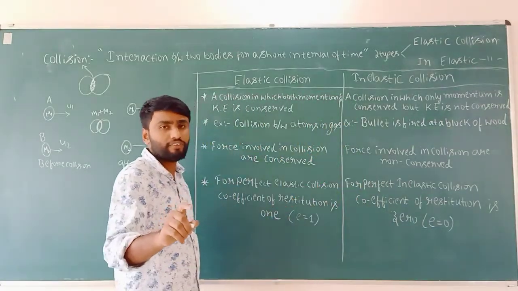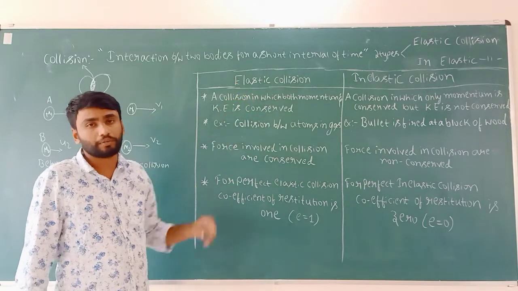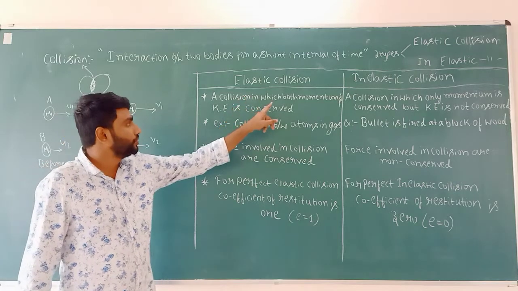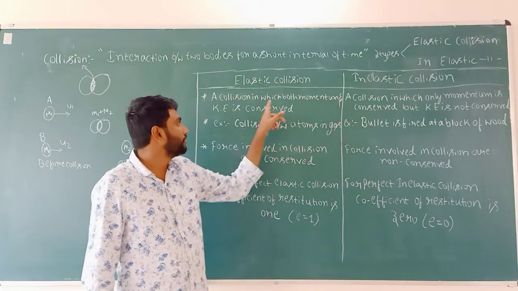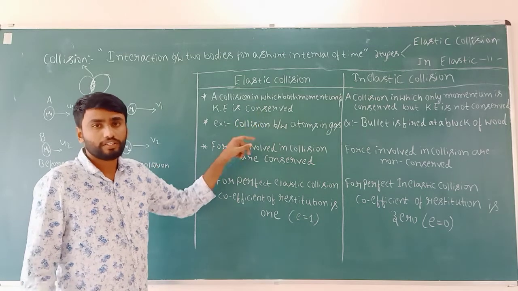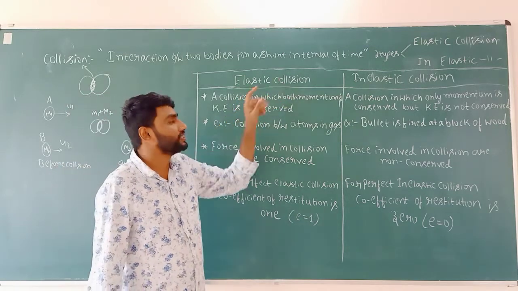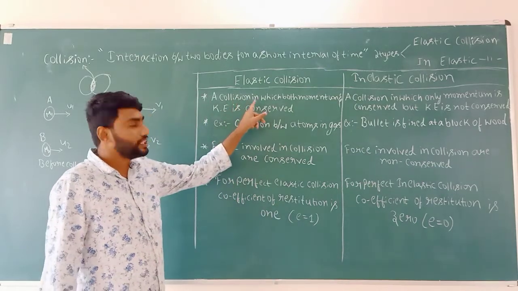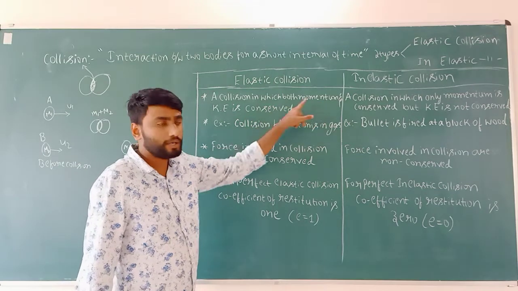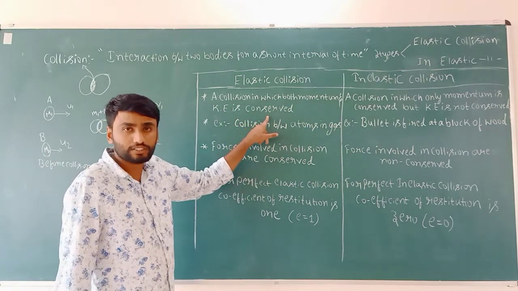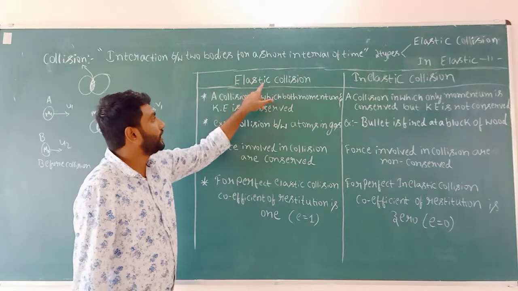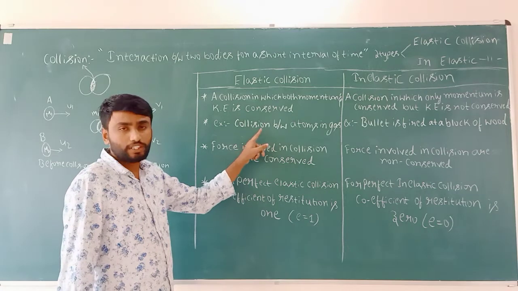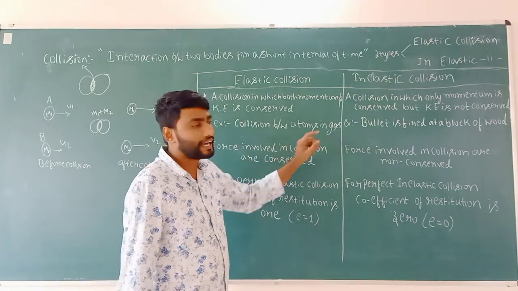So, define elastic collision. A collision in which both momentum and kinetic energy are conserved is called elastic collision. That collision we call elastic collision. Example, collision between atoms in a gas.